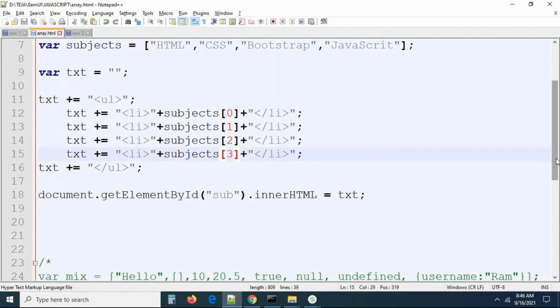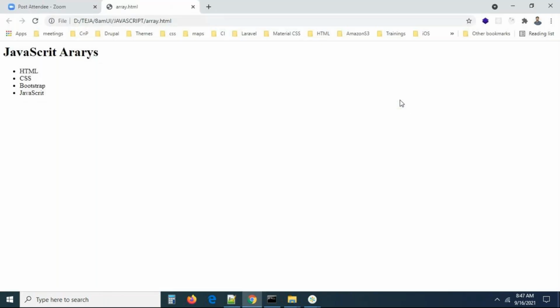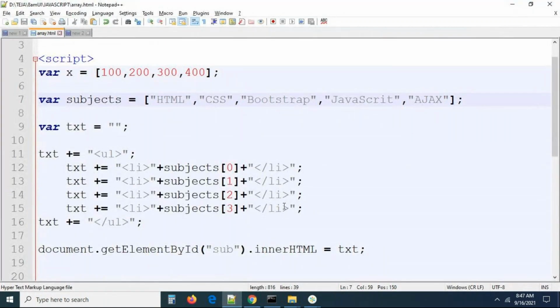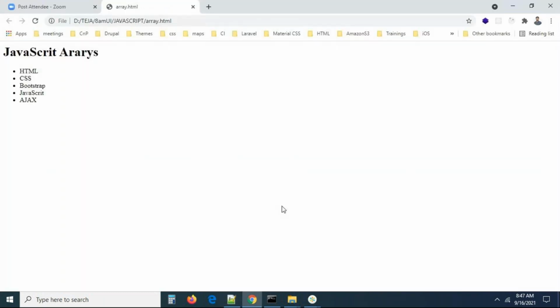Now my array contains 4 subjects. Now I'm adding one more subject called Ajax. I added Ajax. Can I get Ajax here automatically? No. Again, what you are going to do, you are going to add one more line here. That is going to be 5, or 4, sorry. Just you are adding 4. Now I'm able to see Ajax also.